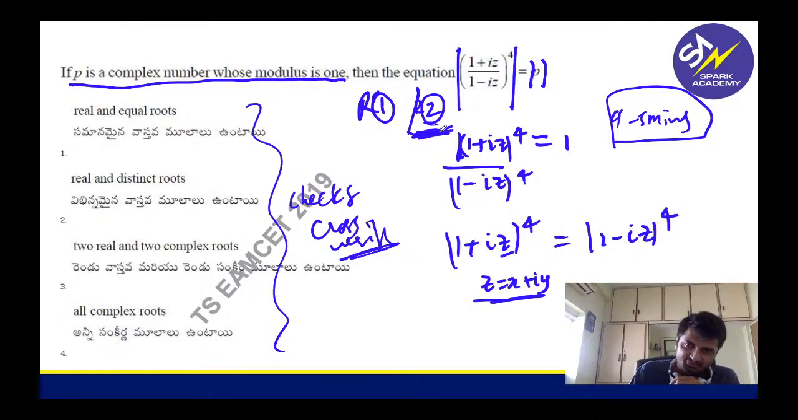Yeah, rationalizing is one way, but why rationalize? Because he said modulus is 1. Basically, you have to use the modulus concept. That is what they want you to do.